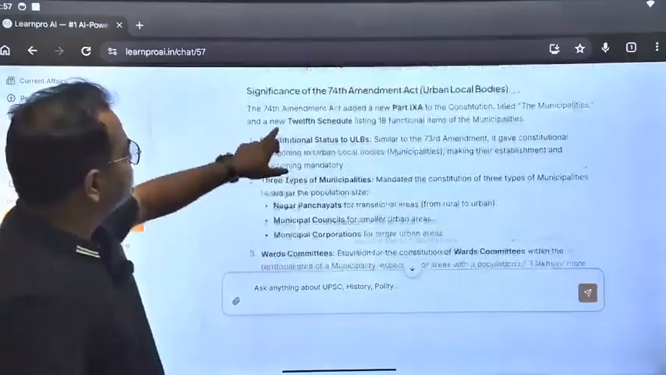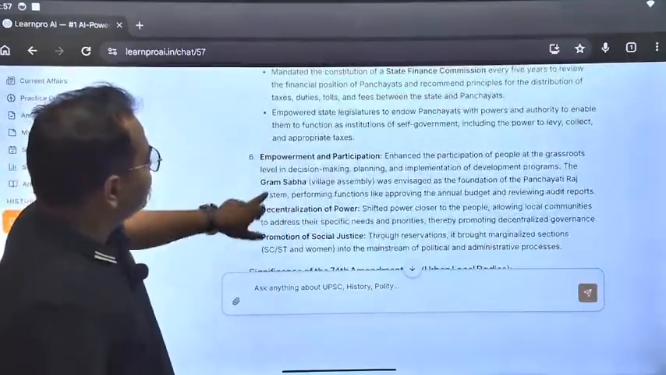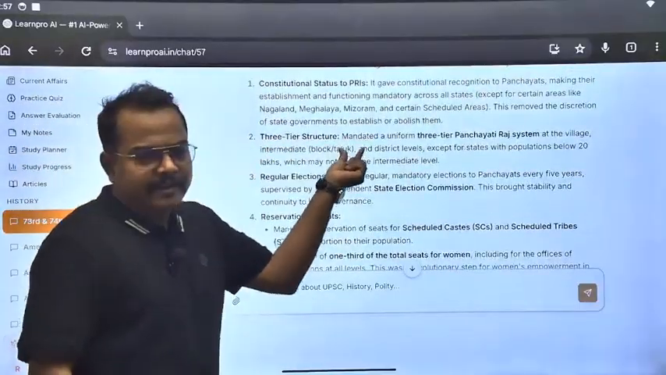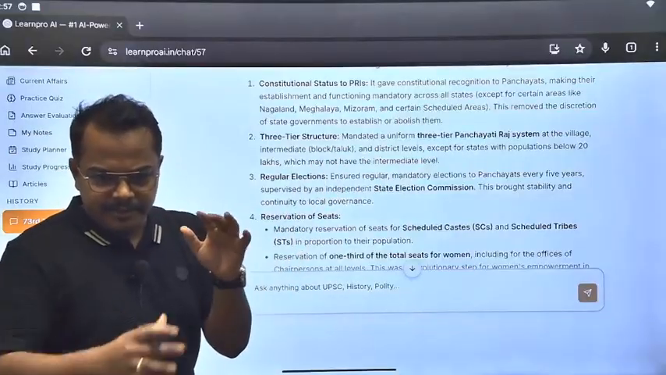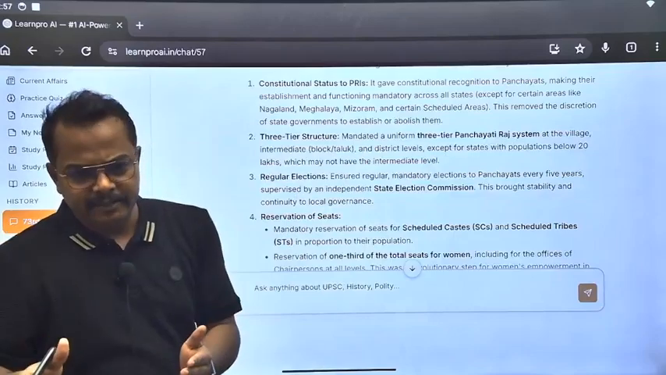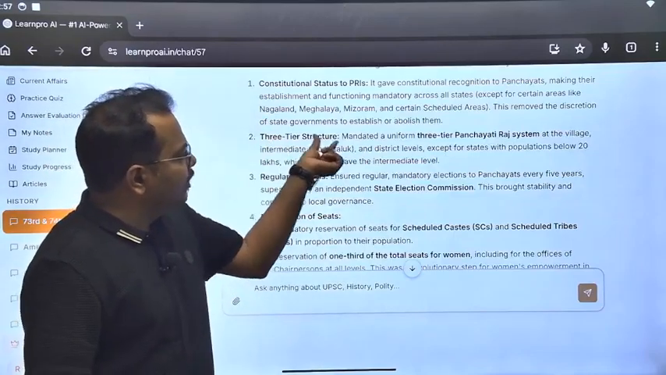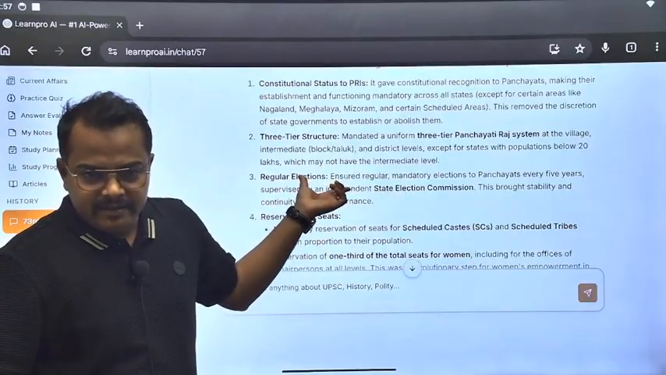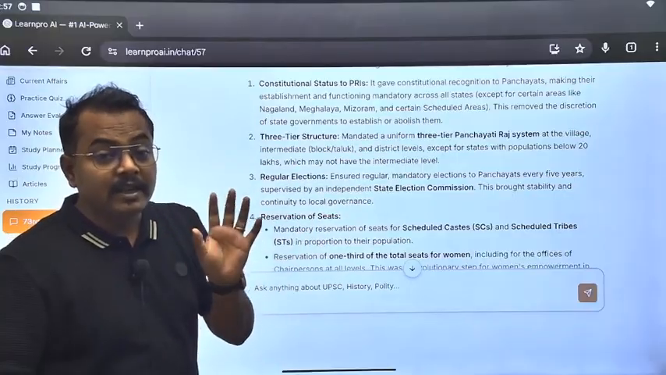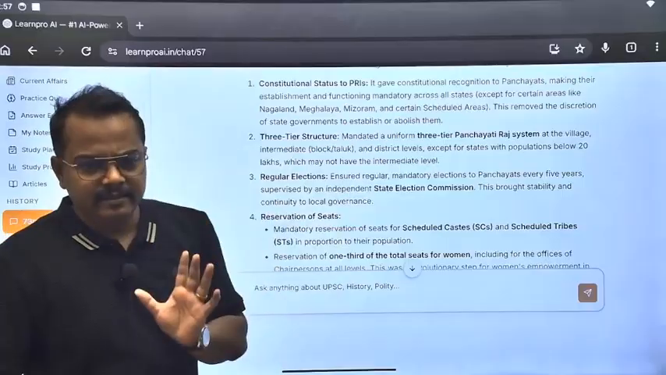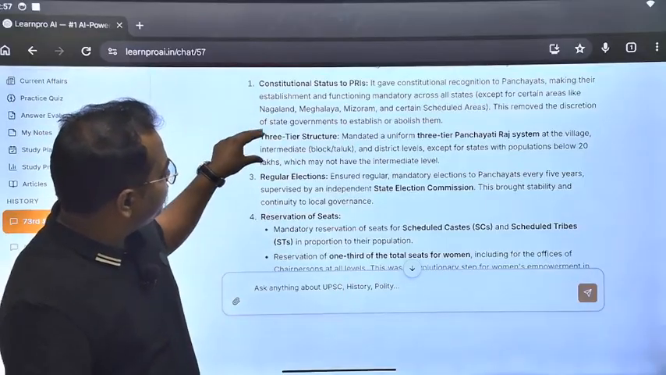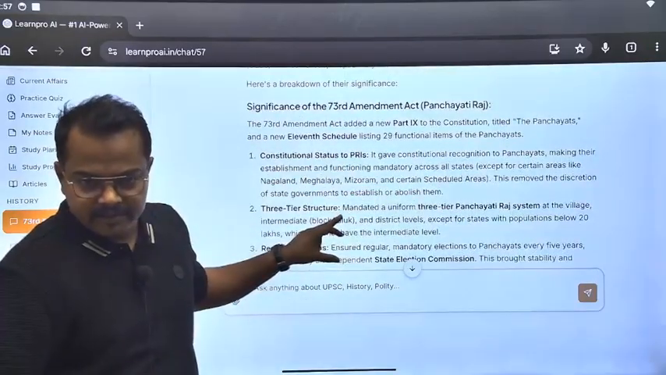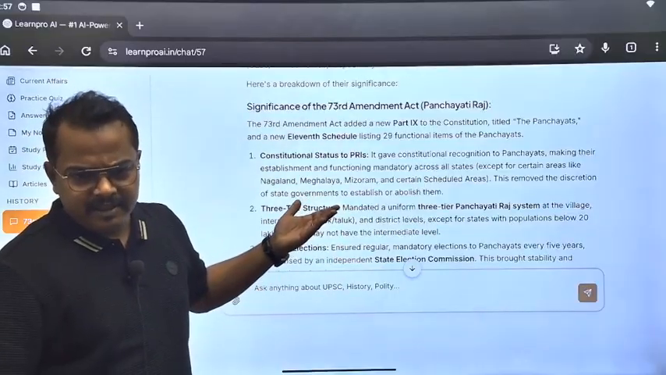Now see these points. Here it is not going for some one-liner point. In ChatGPT, if you type explain the 73rd and 74th amendment, it will give you some one-liner elements. That will be correct but incomplete, because in the exam you cannot simply write a one-liner shortcut point. So here the description is properly given for everything. Every point is properly described, the way you have to study for UPSC.